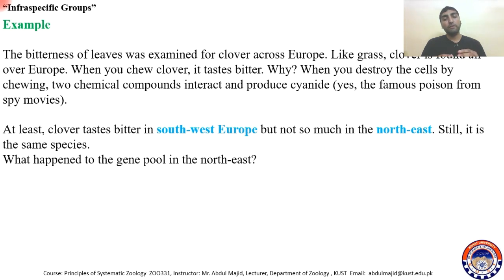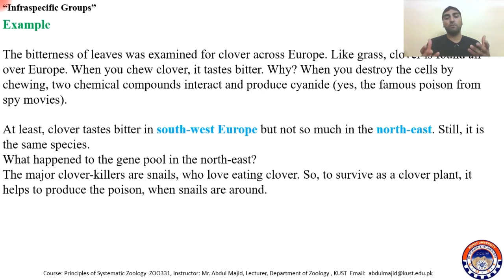So the leaves of the Southwest Europe clover are bitter, and those of the Northeast clover are not bitter. Why? Because in the Northeast it is the same species, but it does not have a bitter taste. Because of the very low temperature, there are no snails.